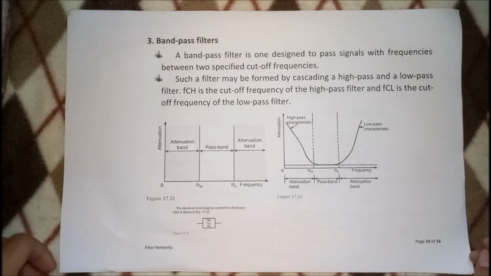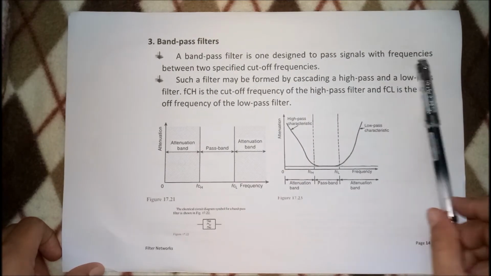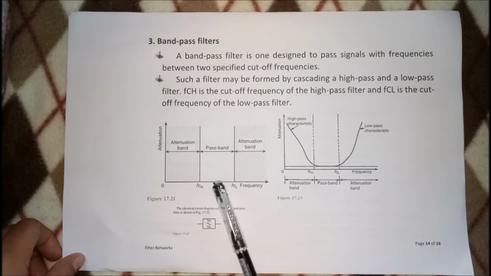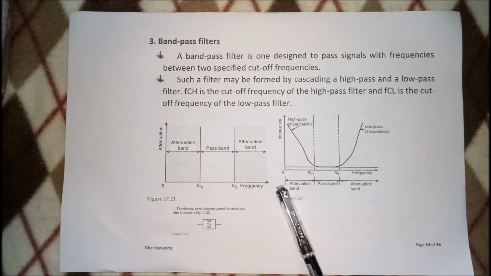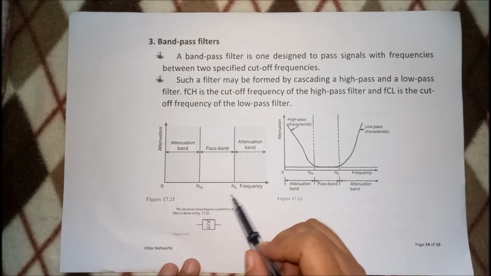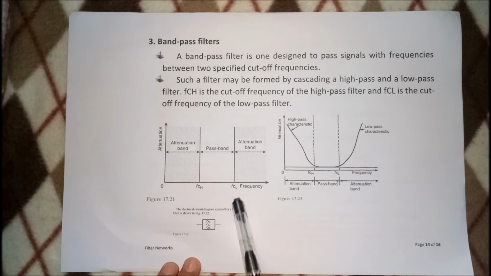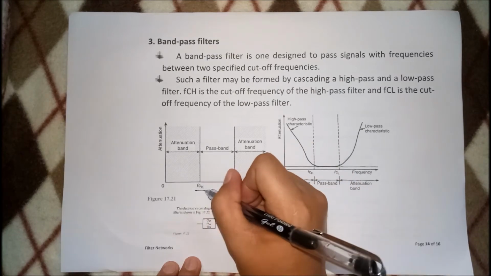So, the third filter is we have the band-pass filter. So, ang band-pass filter, basahin niyo na lang to. Okay? But based on this figure, ganito siya. If you have here your frequency, so kanina meron ka lang FC. So, ngayon, meron tayong dalawang frequency. FC high, FC low. Baliktad no, diba? Dapat ito yung FC low, dito FC high. You would know later. Okay? Basta meron kayong FCL, FCH.